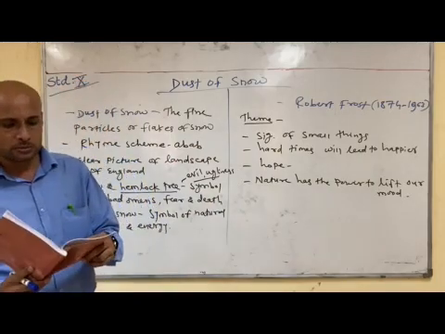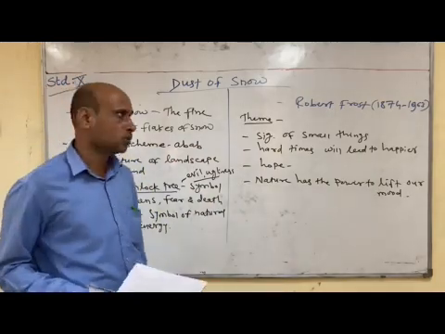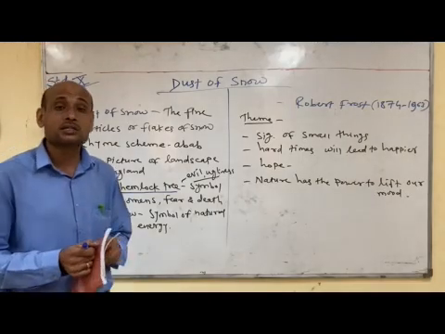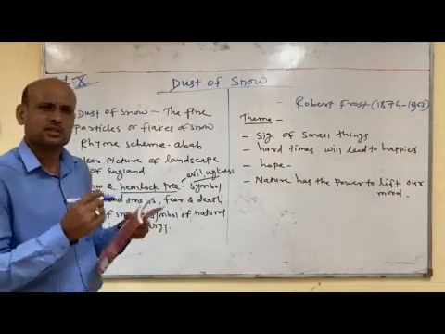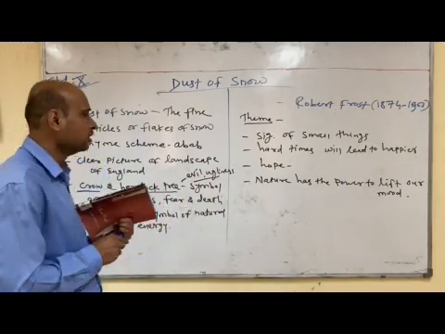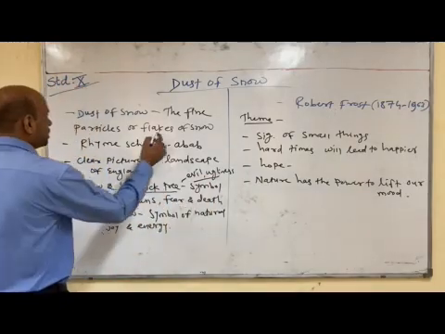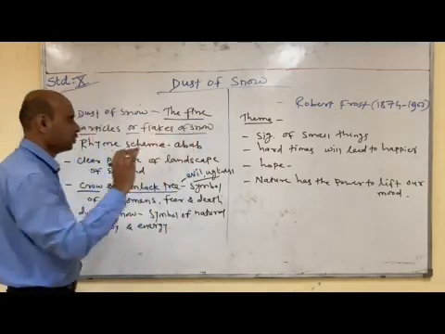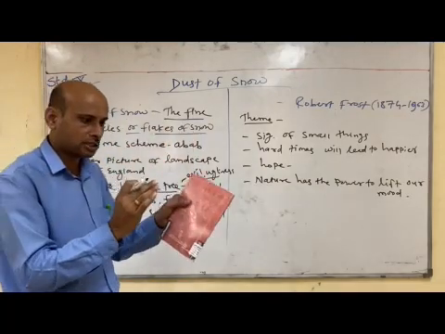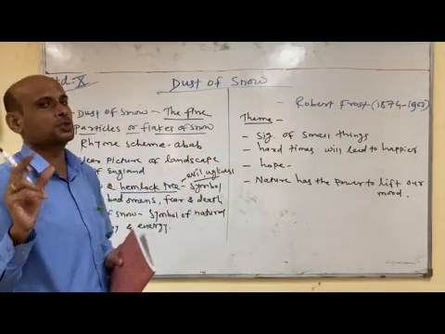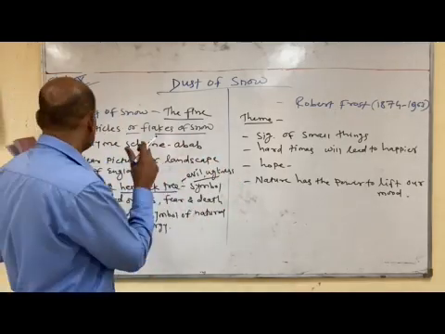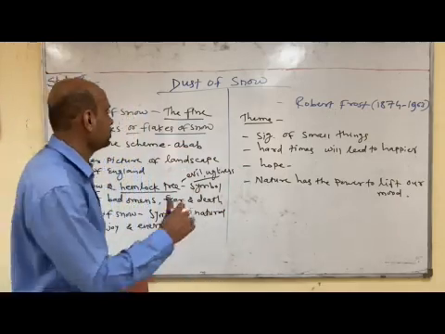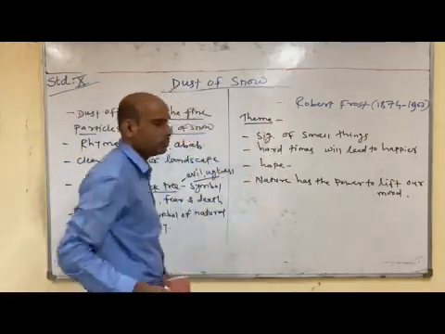So when the poem starts, Dust of Snow. First of all, we have to understand what is meant by dust of snow. We know dust and snow very well, but here, dust of snow means the fine particles or flakes of snow. That is the meaning of dust of snow, which is the title of our poem.